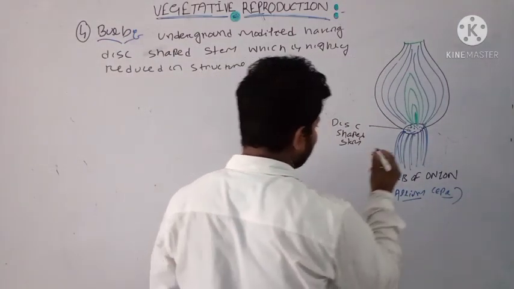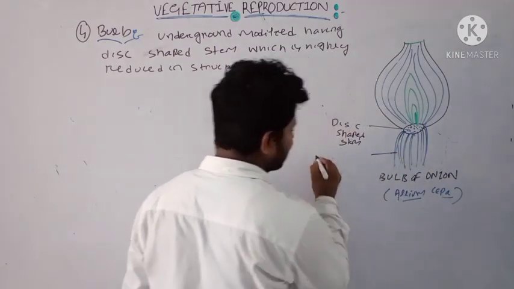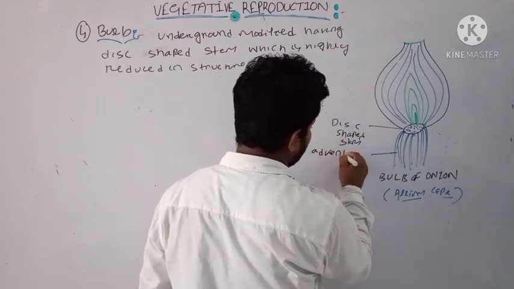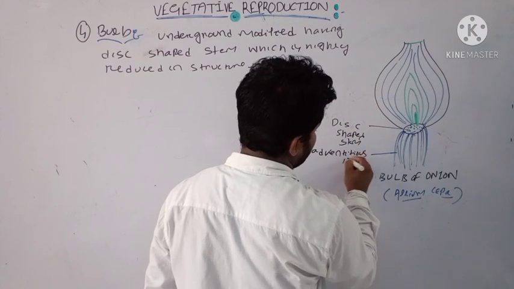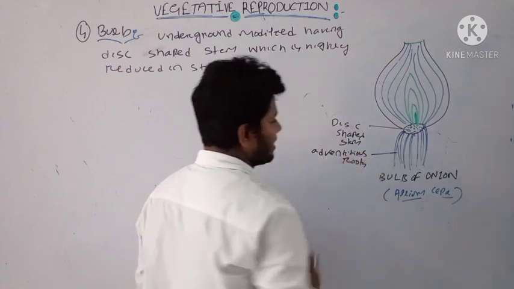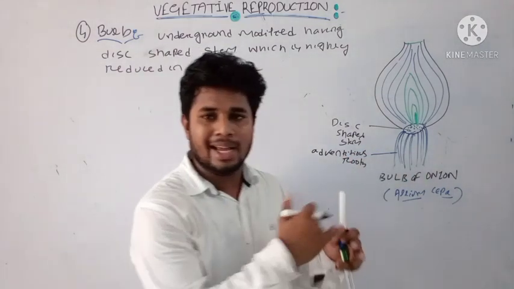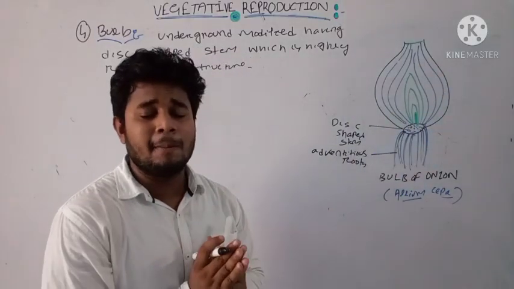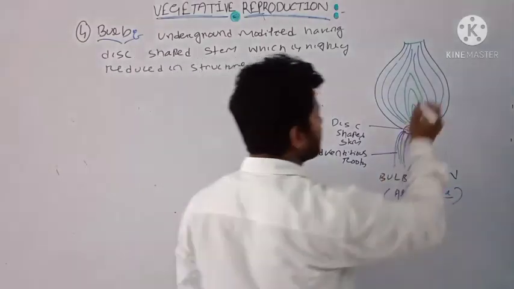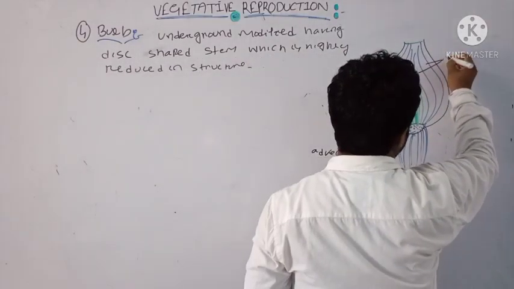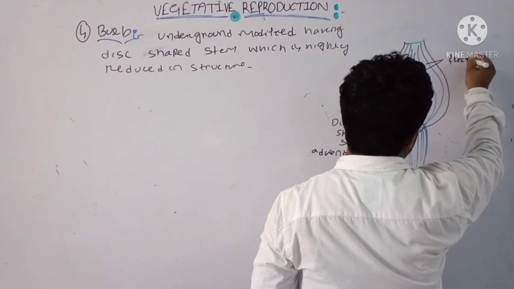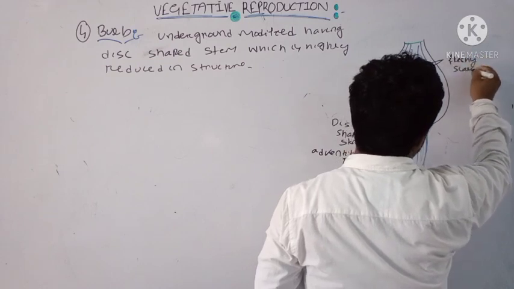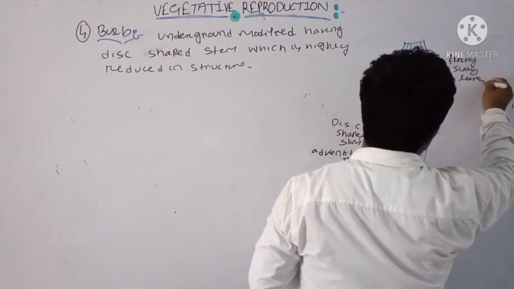These are known as adventitious roots, and these adventitious roots arise from the lower portion. From the upper portion there arises a structure known as the scaly leaves. These are called fleshy scaly leaves.